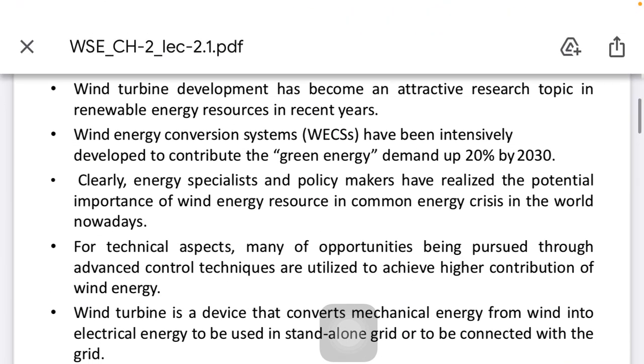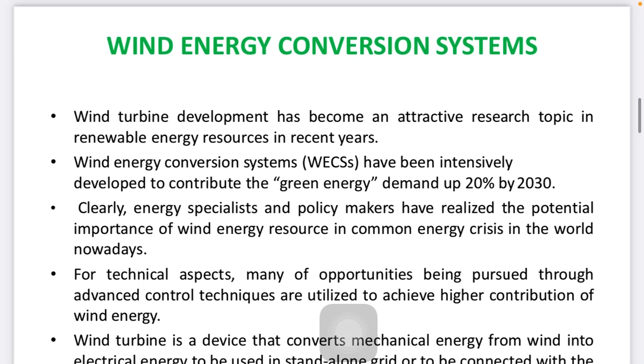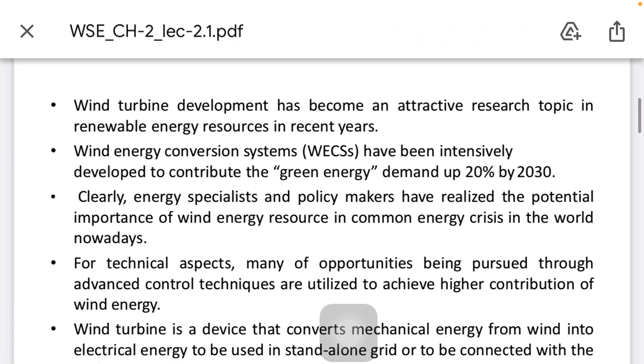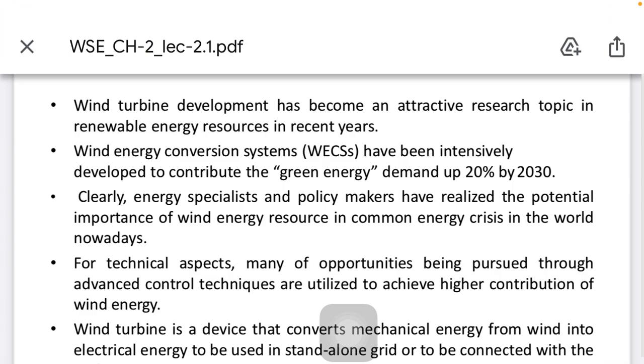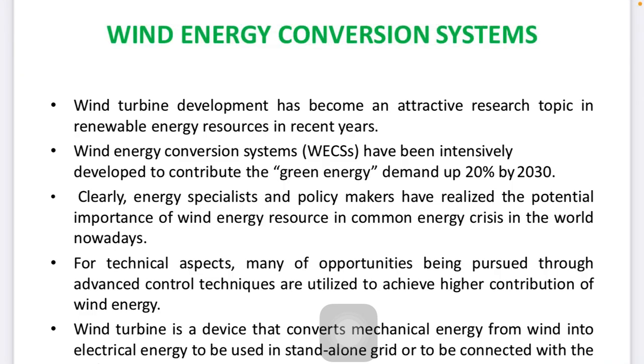So first of all, wind energy, we know that it's a very useful energy, and solar and wind are the future, right? We know that. So the wind turbine, which is developed, has become an attractive research topic in renewable energy sources. In short form, for wind energy conversion, I use the word WES, which has been intensively pursued as a green energy, demanded at 20% by 2030.